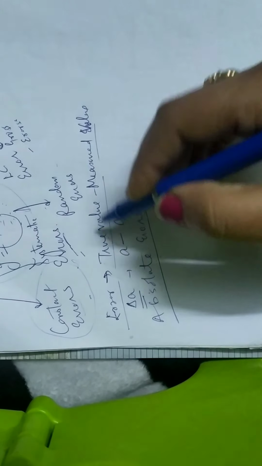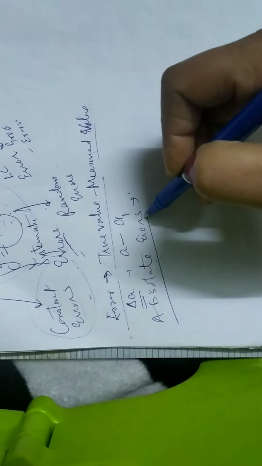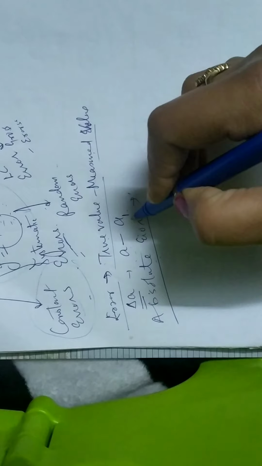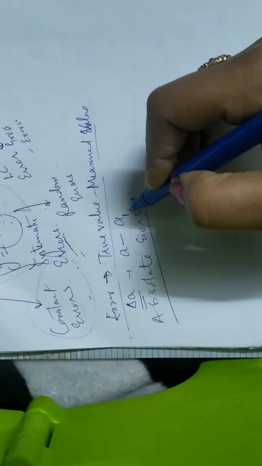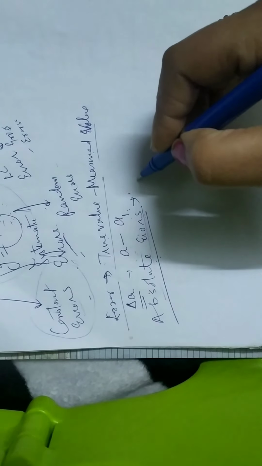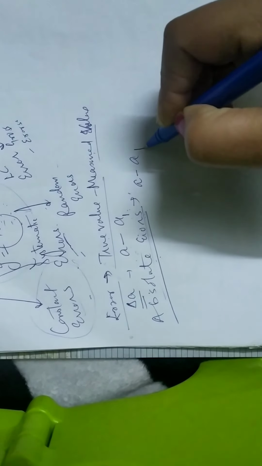Absolute error is the difference between true value and measured value. It can be positive or negative. When A is greater than A1, then obviously it is positive. When A is less than the measured value, then it is negative. So absolute error means the difference between the true value and the particular measured value.